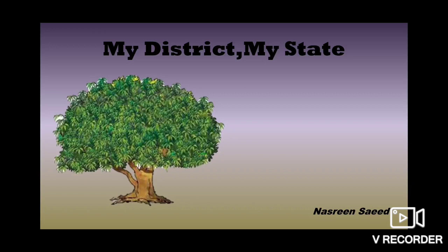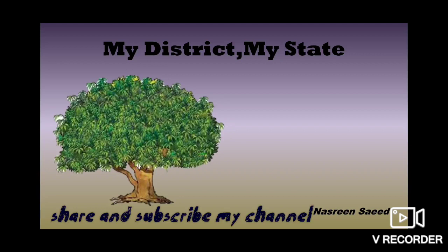Now what do you see in the picture? Yes, it's a big tree. We all have seen a very big tree on the road, in the park, isn't it? Now tell me, what are the different parts of the tree? Yes, leaves, fruits, flowers, branches, trunk, roots are the different parts of the tree. Which of these parts are seen on the tree most of the time? What do you see on the tree most of the time? Yes, we see the leaves, the branches, the trunk, etc. we see on the tree most of the time.